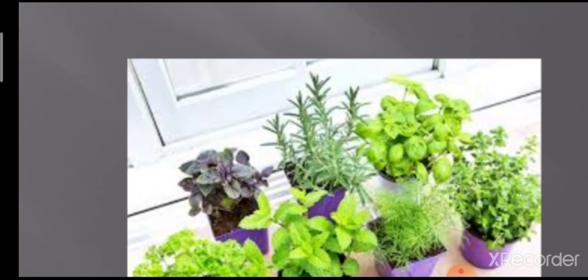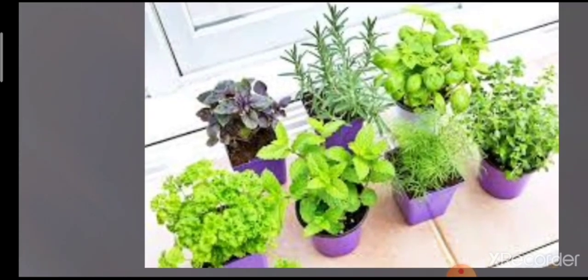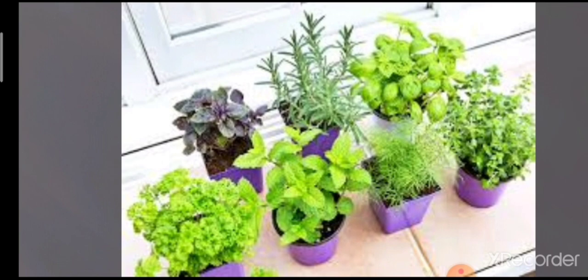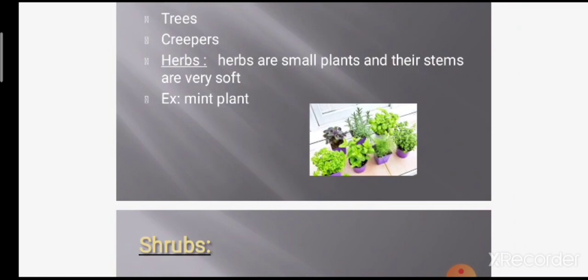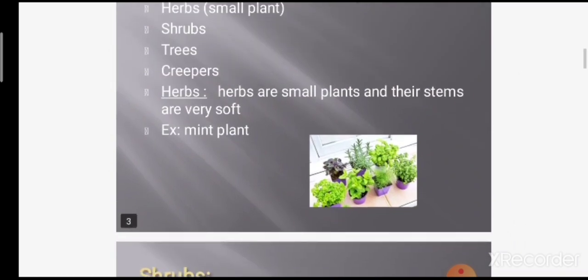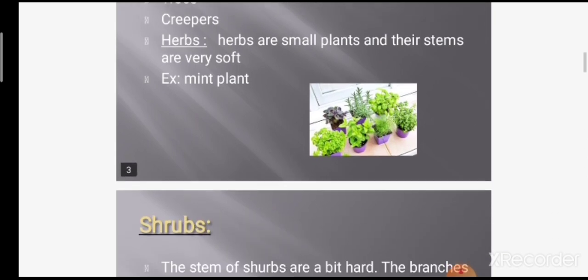Can you see this picture? All these plants are called herbs because they are very small and very delicate, very soft. They are called what? Herbs. Herbs are the small plants. Their stem is very soft. Example is the mint plant.